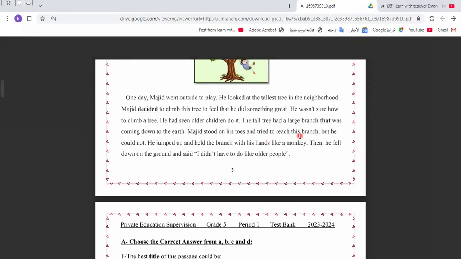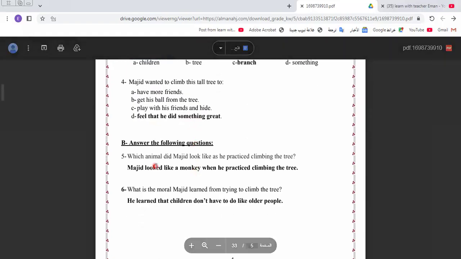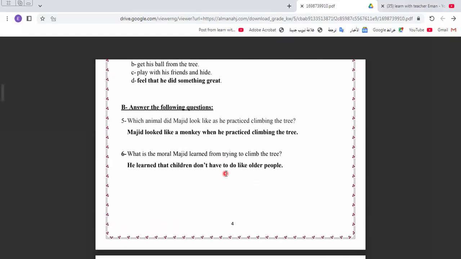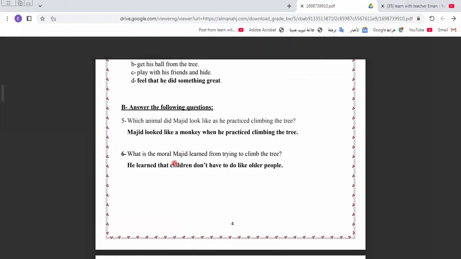Climbed the tree. What? Why does Meg want to climb the tree? To do what? He wants to climb the tree to feel that he did something great, something different. Okay, so here's this one. Let's do the question here. We must do this question in a complete way. So we must write the complete sentence and write the suitable question.